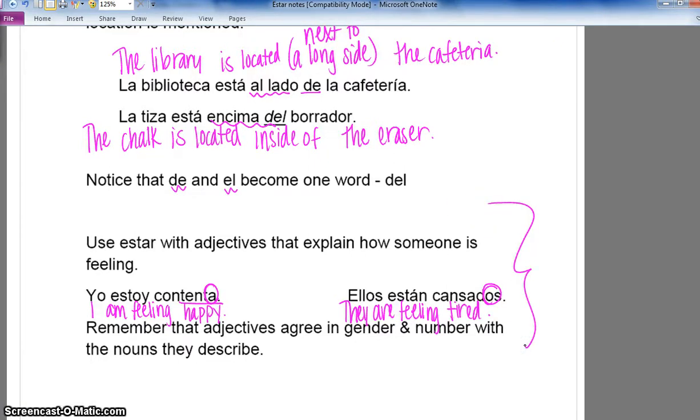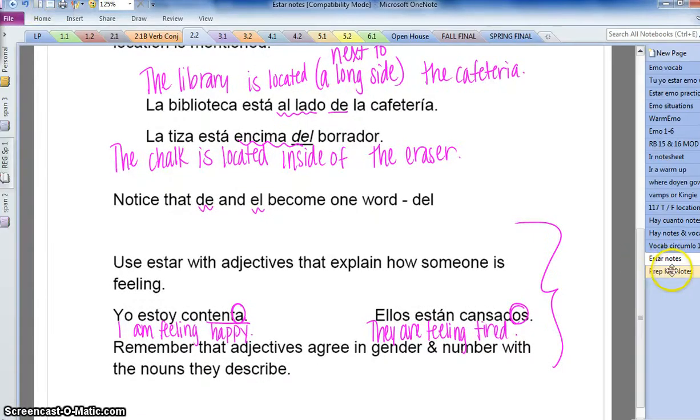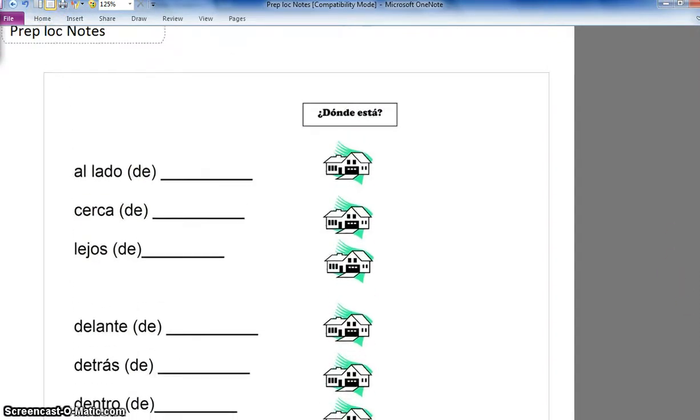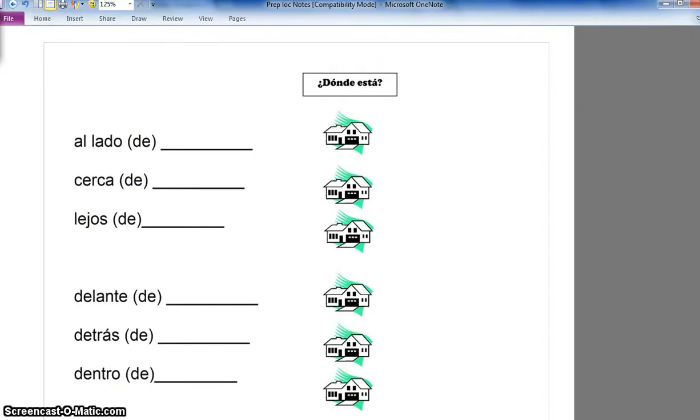Take a look at page 13. In página 13, on page 13, this is the information. These are our vocab words that describe location. Al lado de means alongside.